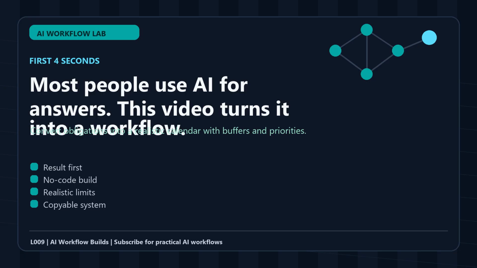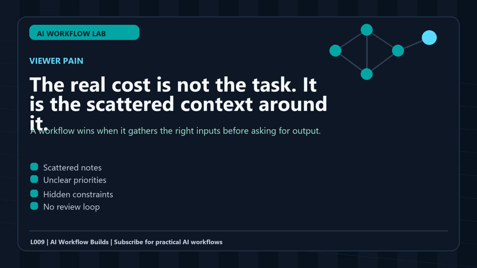The reason AI calendar planning matters is not because people need one more shiny tool. It matters because real work usually fails in the handoff between intention and execution. You know what you want, but the details live in too many places: notes, emails, browser tabs, calendars, chats, documents, and memory.